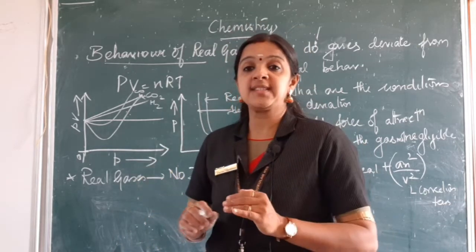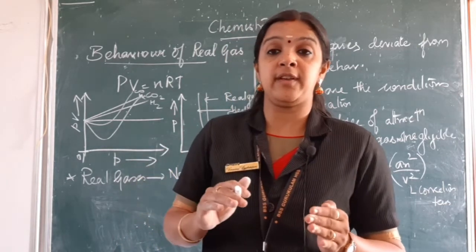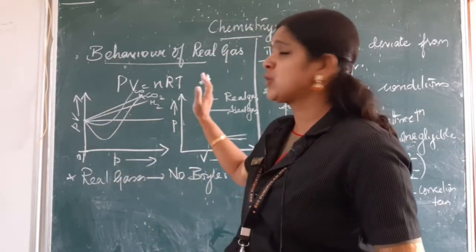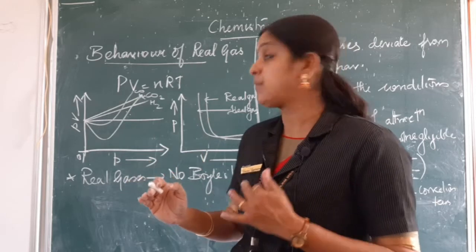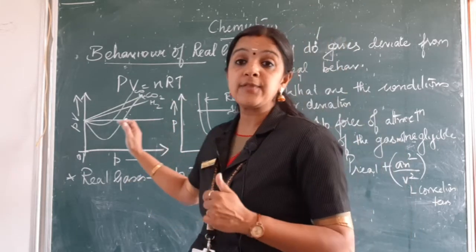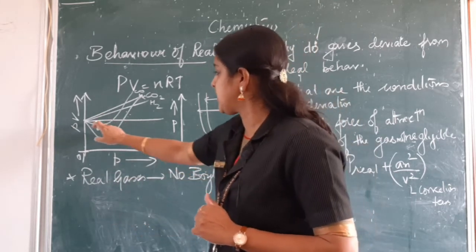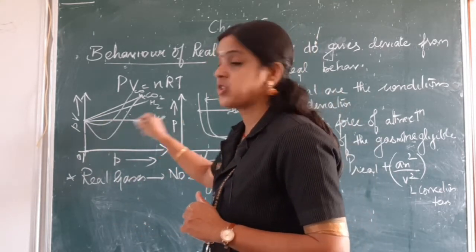And there are some gases which deviate from their ideal behavior, and those gases are called real gases. Now why do they deviate from their ideal behavior? If a graph is plotted between pressure and volume, you can see this is an ideal gas, where you have a straight line.